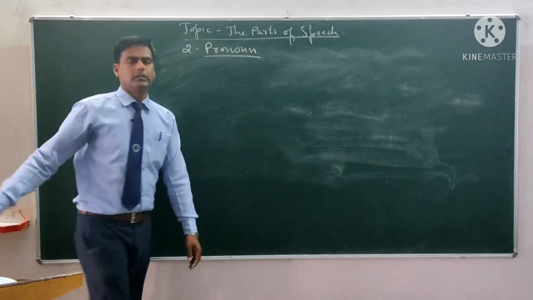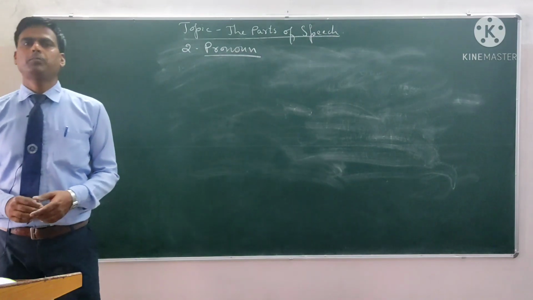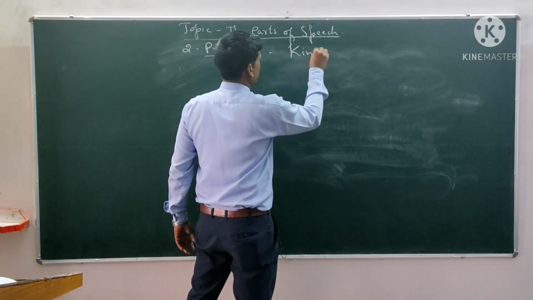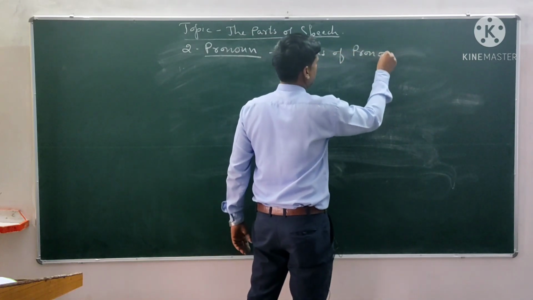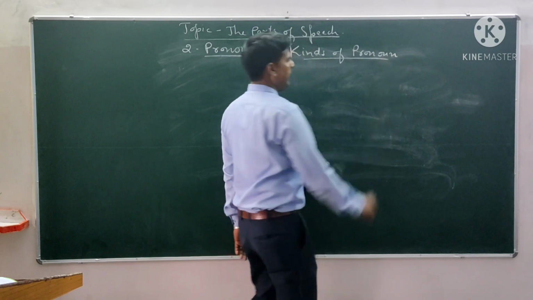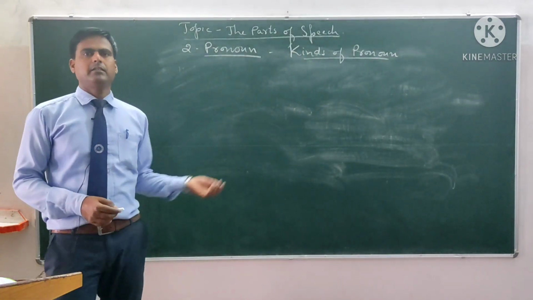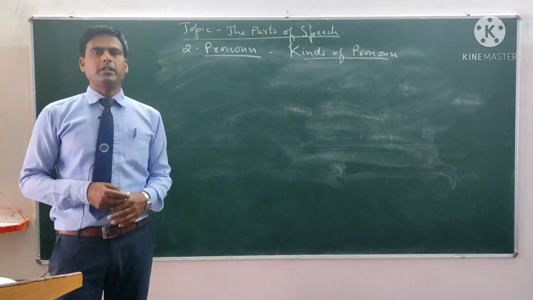We know that the words which are used in place of a noun are called pronouns. Let us see the kinds of pronoun. Examples of pronoun, you can see he, she, it, they, this, etc. Pronoun can be divided into several parts.